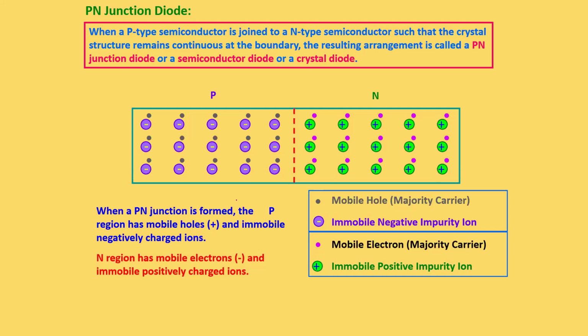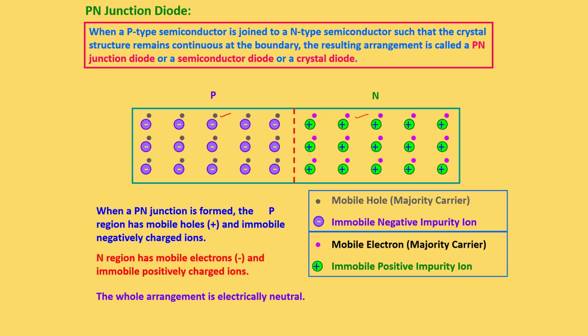When a PN junction diode is formed, the P region has more holes, whereas the N region will have more electrons. The N region has mobile electrons and immobile positively charged ions. So the majority carriers in the n type will be electrons, and the minority carriers will be holes. Opposite in the case of p type.